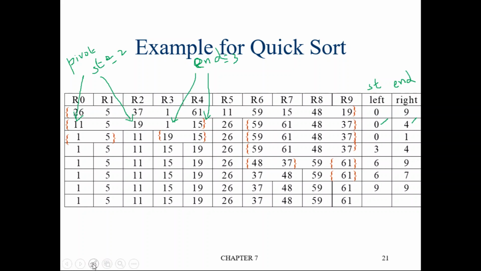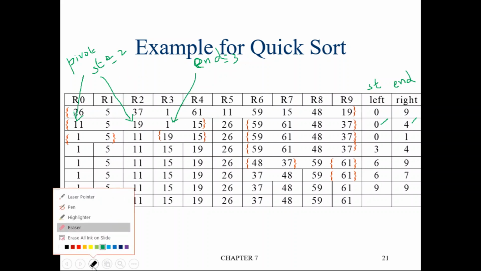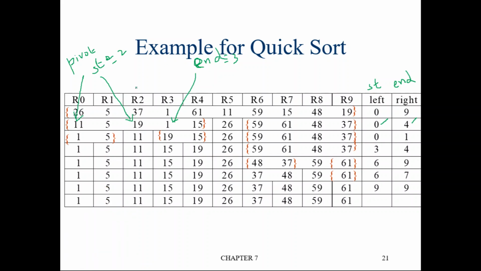Okay, so now again you check whether start is less than end. Yes, start is less than end. Start is 2 and end is 3. If start is less than end, then what should we do? Just swap the element at start location and the element at end location. These two will be swapped.